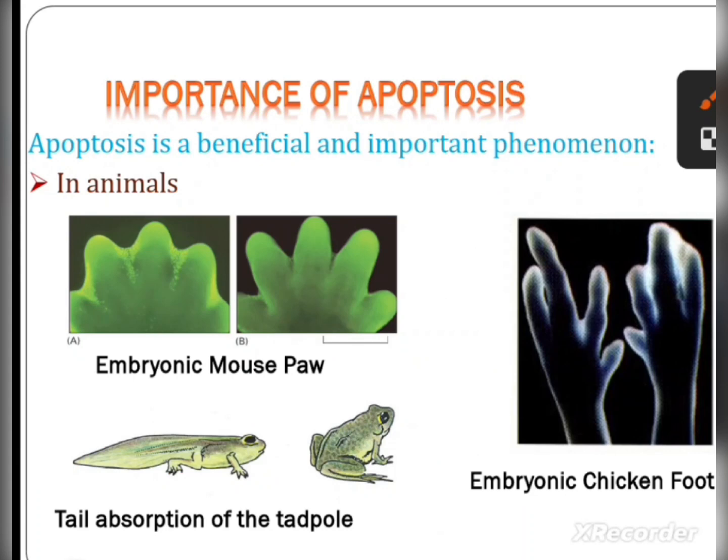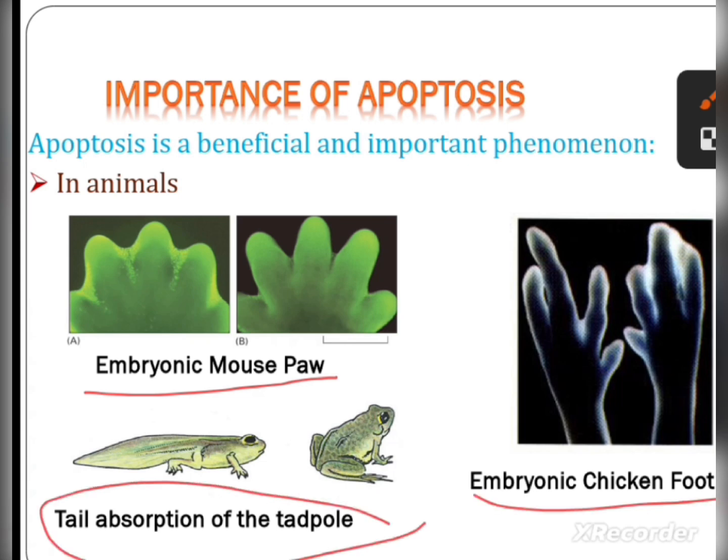Importance of apoptosis in animals. Apoptosis also has a role in animals, like in the formation of the embryonic mouse paw, the embryonic chicken foot, and the tail absorption of the tadpole. In all of these events, apoptosis is very important.